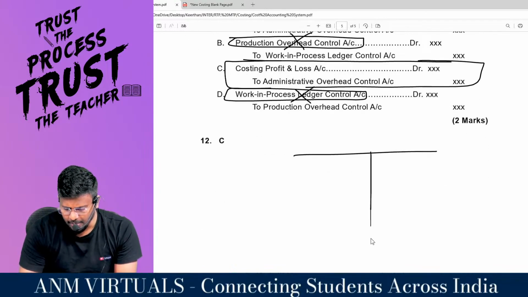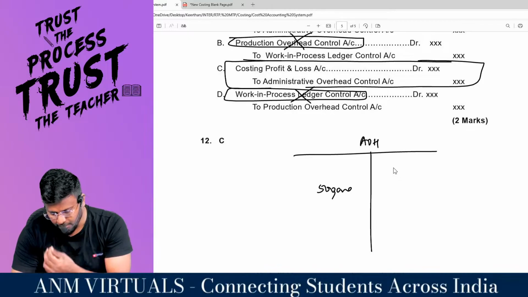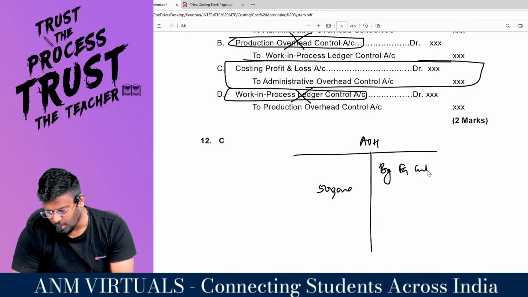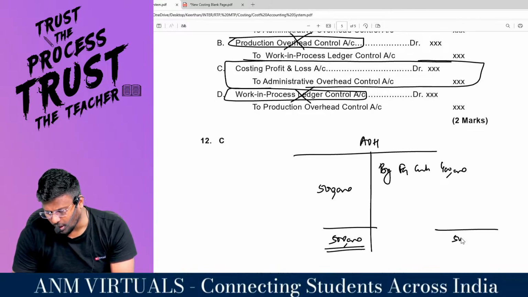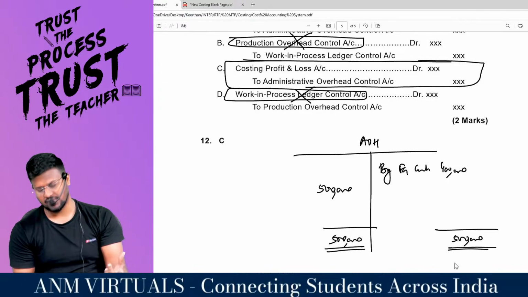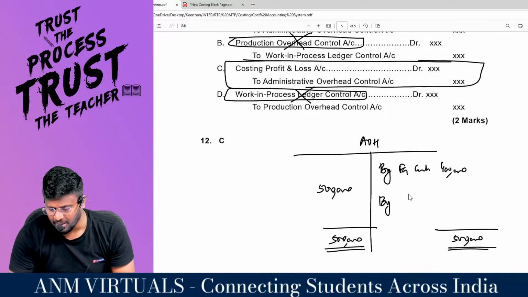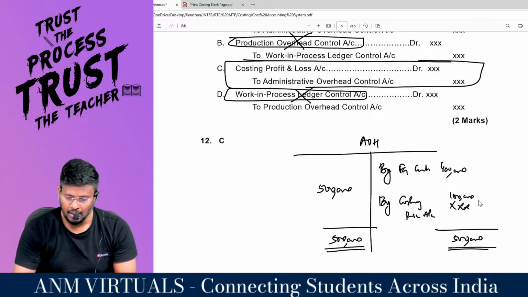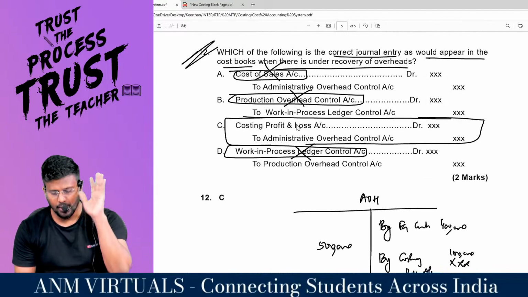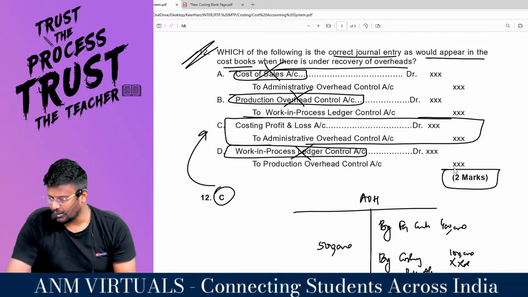Why? For example, they are talking about administration overhead. For example, administration overhead is 5 lakh and you have absorbed by finished goods control account 4 lakh. So, you have actually incurred 5 lakh but you have absorbed only 4 lakh, which means that ledger will be having a debit balance. In case of under absorption, that ledger will be having a debit balance, right, sir? So, what you are supposed to write is that costing P&L account will be charged that difference of 1 lakh. So, I have to debit the costing P&L to administration overhead, sir. Administration overhead. So, the answer is C. You are entitled to get 2 marks in exam.